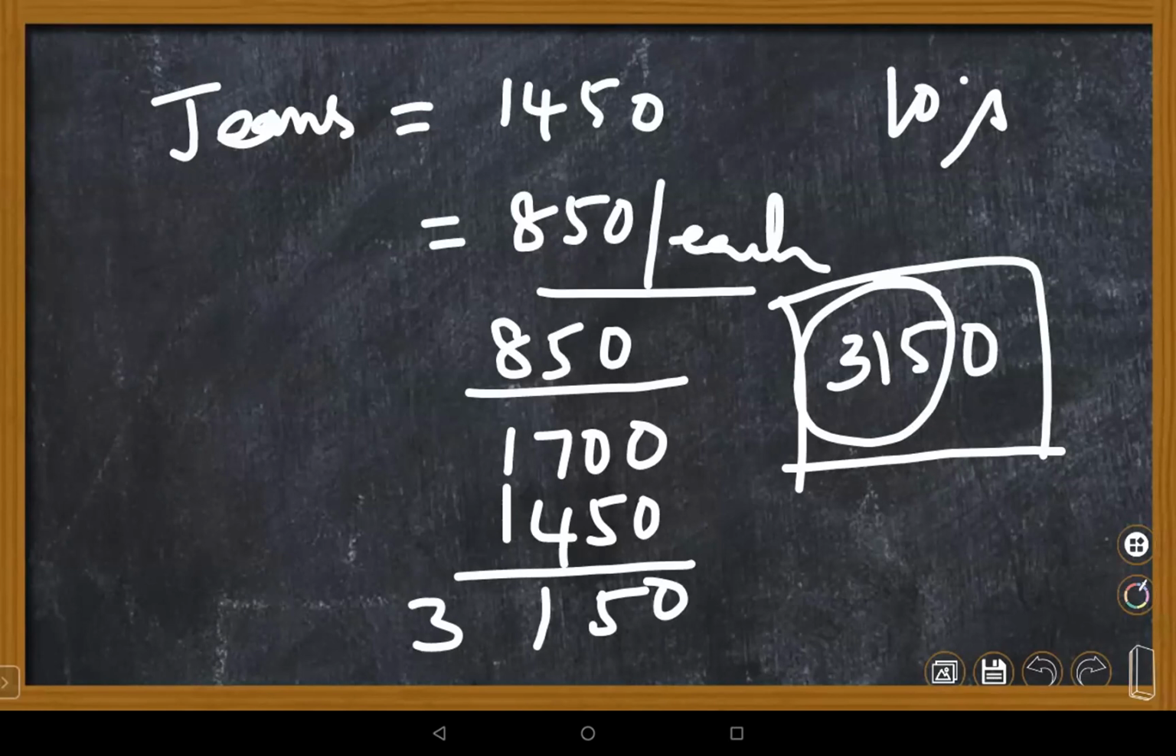But in this case, 3,150 rupees with a 10% discount. How much amount are you supposed to pay to the shopkeeper? Ma'am, you have to pay.